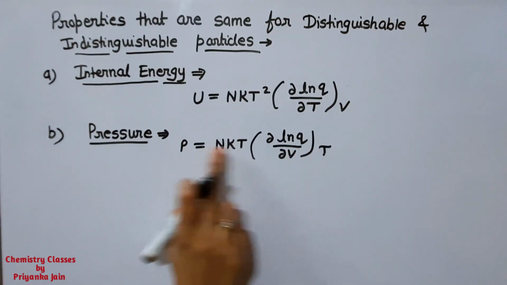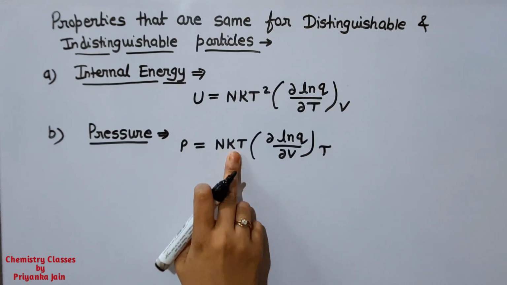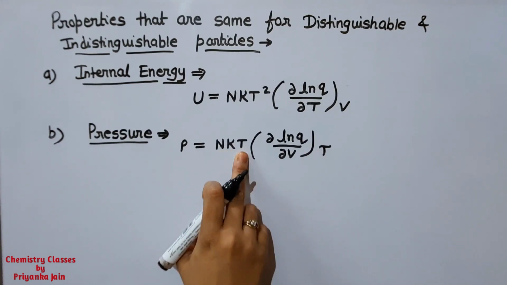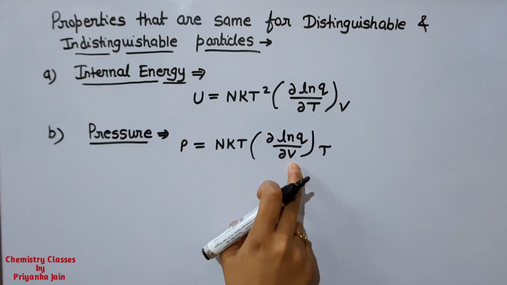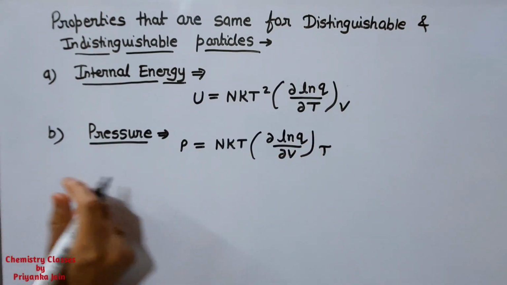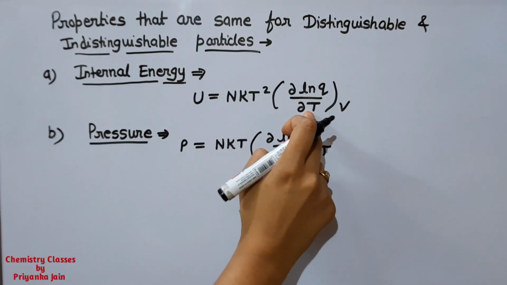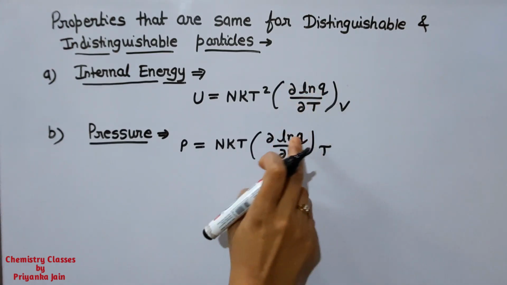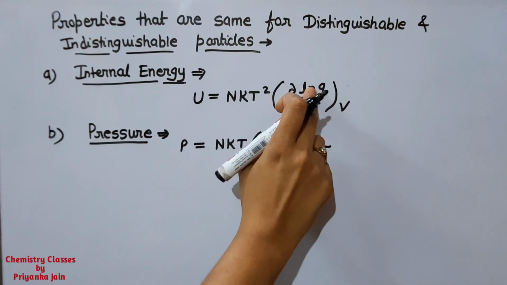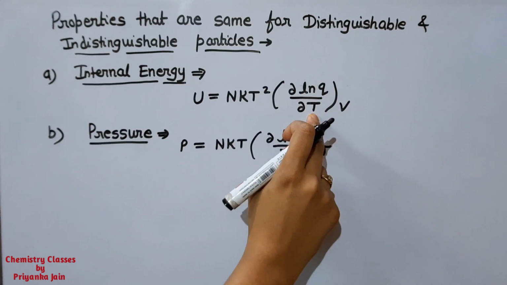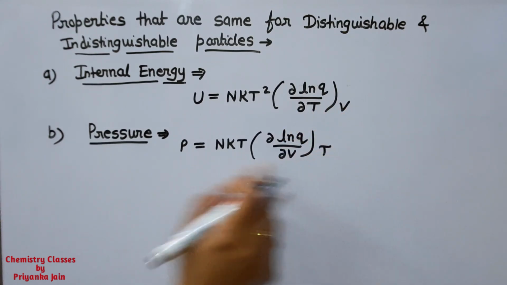Now this N is the total number of particles, k is the Boltzmann constant, T is the absolute temperature, Q is the partition function and V is the volume. Here we differentiate the logarithm of the partition function with respect to volume at constant temperature, and in the internal energy formula with respect to temperature at constant volume.